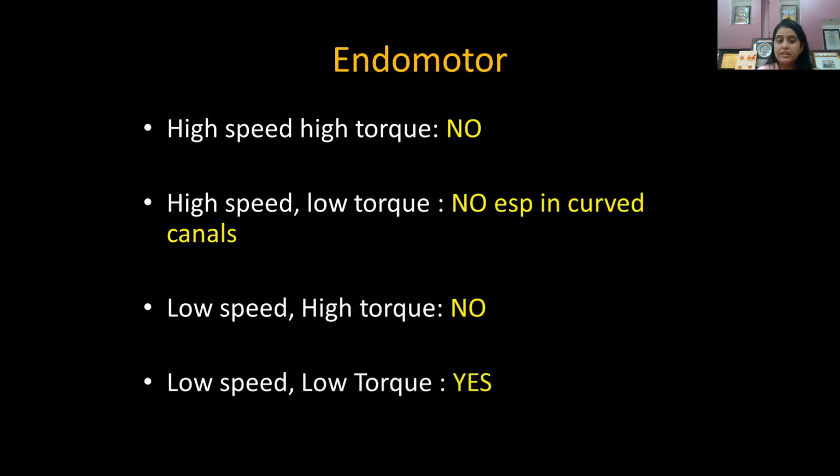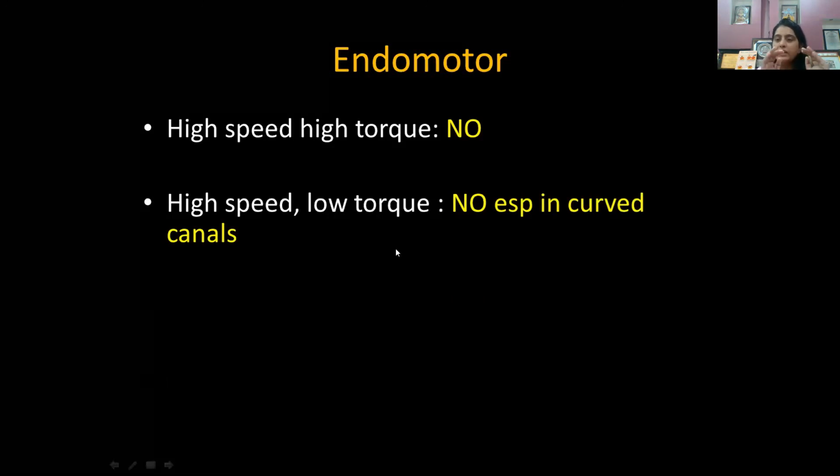So the ideal thing is use a low speed, use low torque. But yes, when it comes to high speed and low torque, you can use it, but you have to be precise with the metallurgy of the file. That means if the file is made up of heat-treated alloys, the file is manufactured after electropolishing, you can go for these particular parameters.